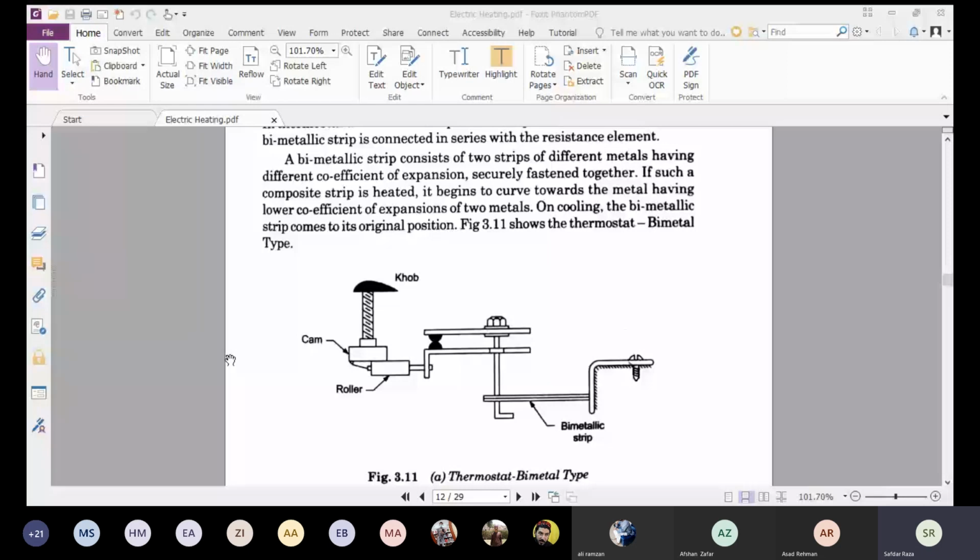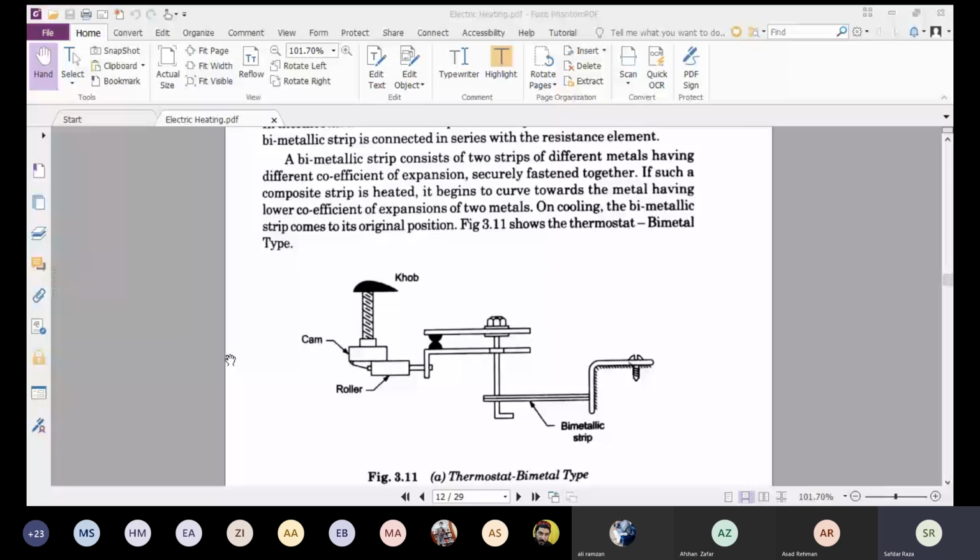After this, we discussed the temperature control of a resistance oven, how we can control the temperature with the help of a variable number of elements, by changing the connection, by using transformer tapping, and by changing the external series resistance.